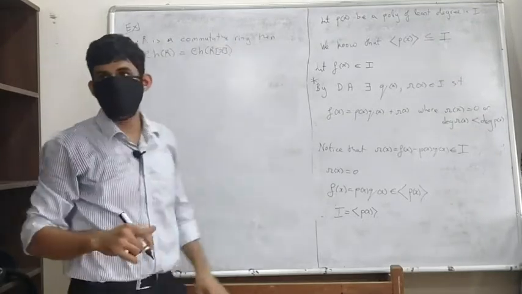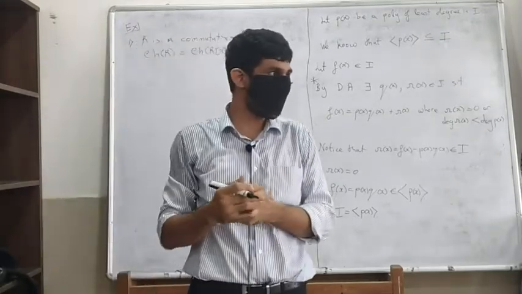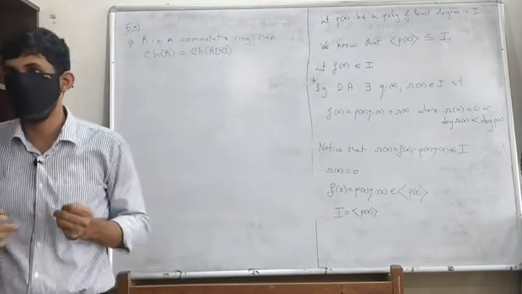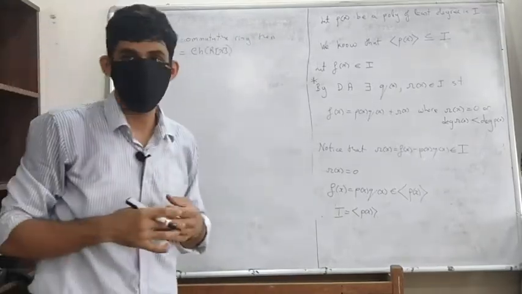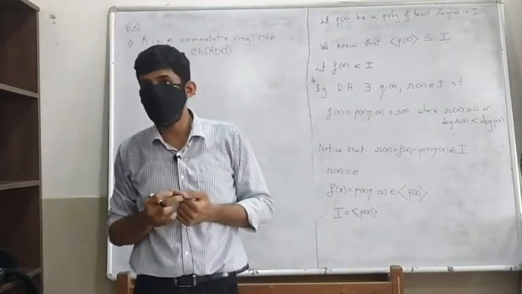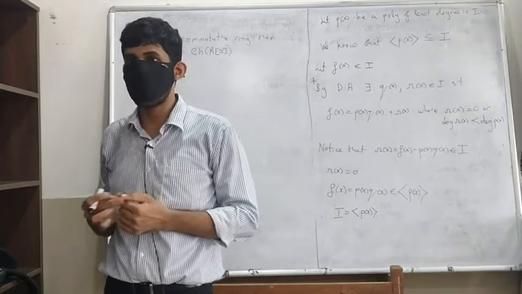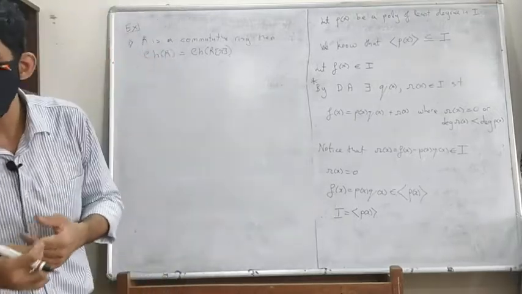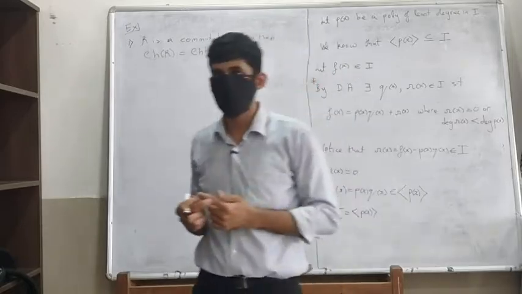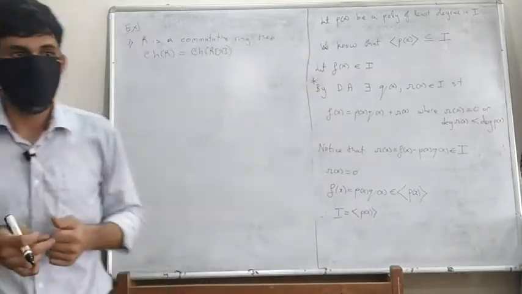Does anyone remember what the characteristic of a ring is defined to be? It's the smallest n such that n times a is 0 for every a in the ring, okay.